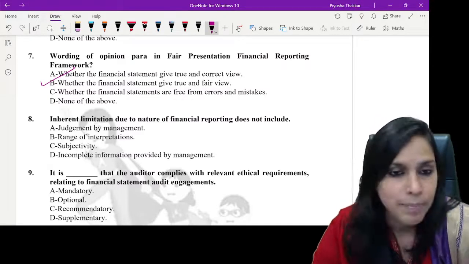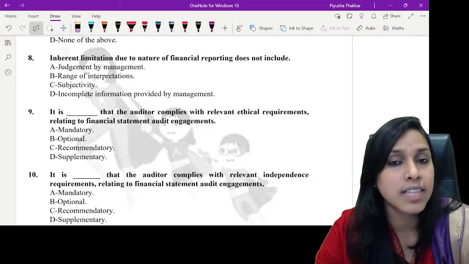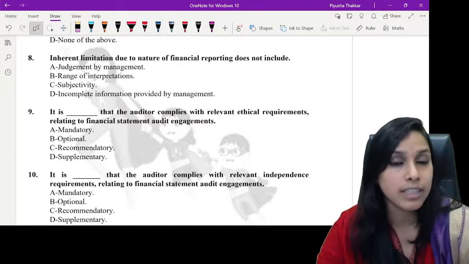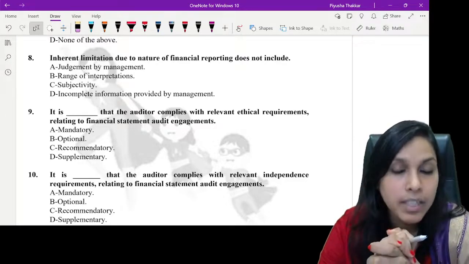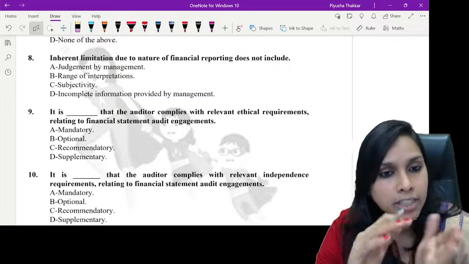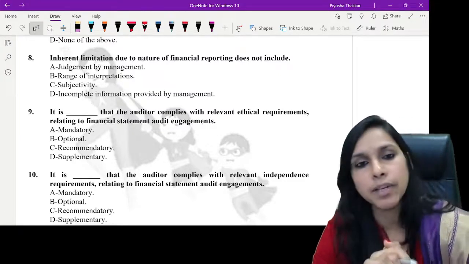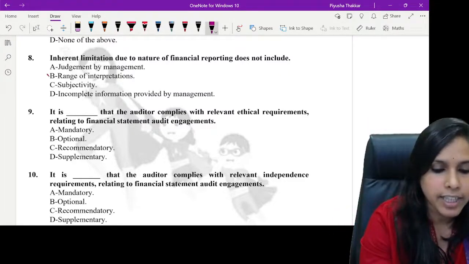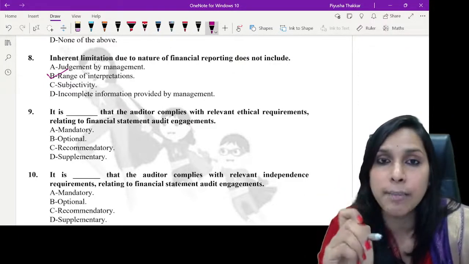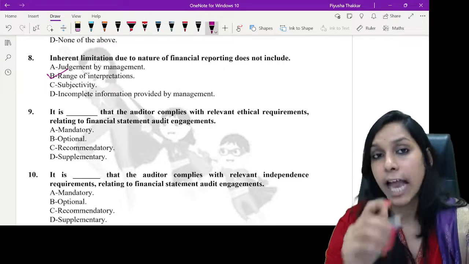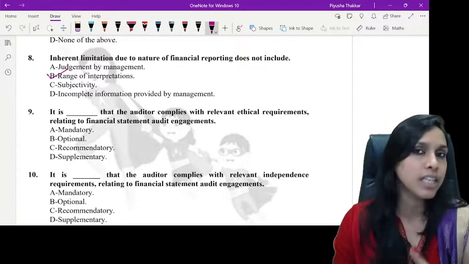Okay. Yes. Now, inherent limitation due to nature of financial reporting does not include. What does it not include? Okay, come on. Judgments by management. Yes, it is. It includes range of interpretations, subjectivity, incomplete information provided by management. Yes, definitely range of interpretations is not an inherent limitation of financial reporting. Range of interpretation can be an inherent limitation on the end of the auditor's professional judgment.